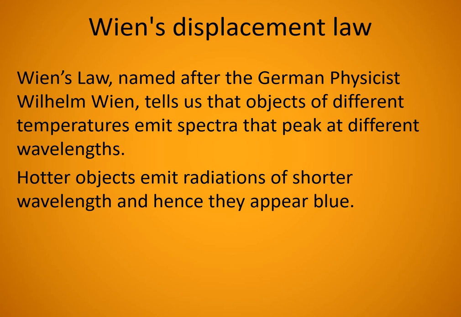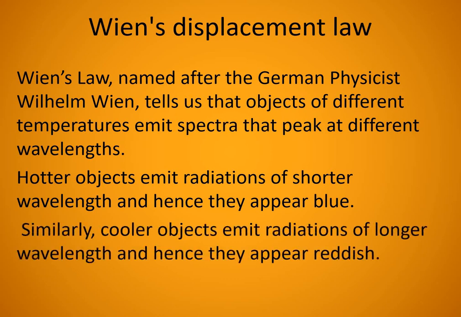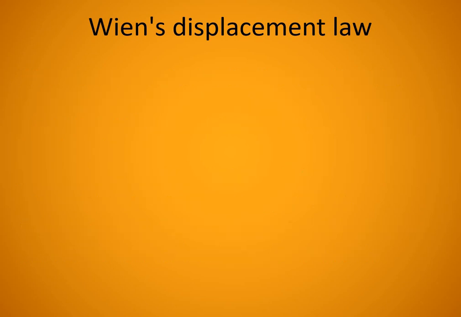Why do hotter objects appear blue? Because blue has lesser wavelength and more frequency, more energy. Similarly, cooler objects emit radiations of longer wavelength and hence they appear reddish. So blue color stands for blue flame. In the case of gas also, you can see that a blue flame indicates that heat energy is more. If it changes to a red flame, it shows that heat energy is less, a cooler object.